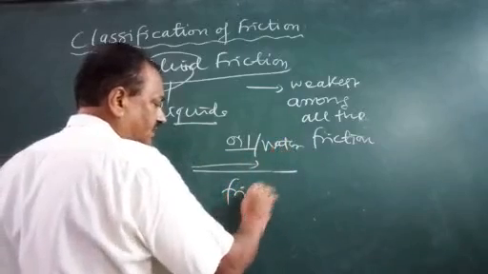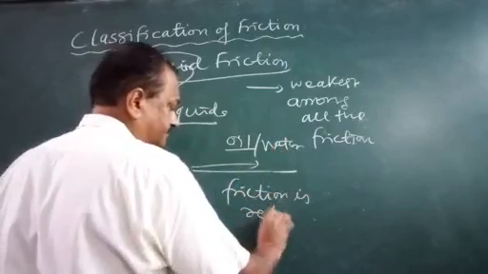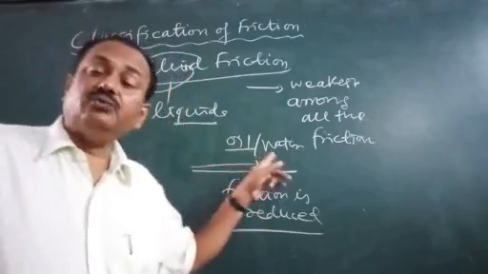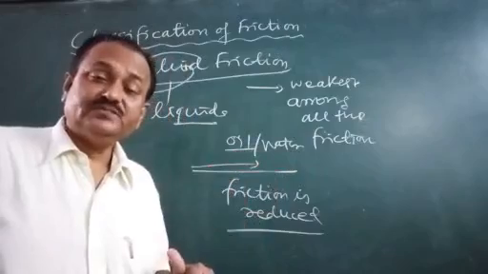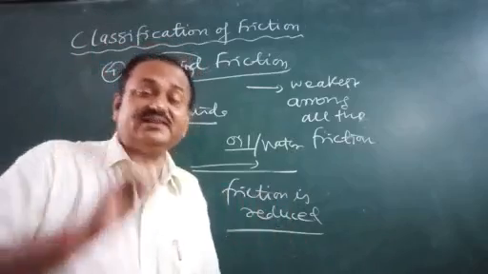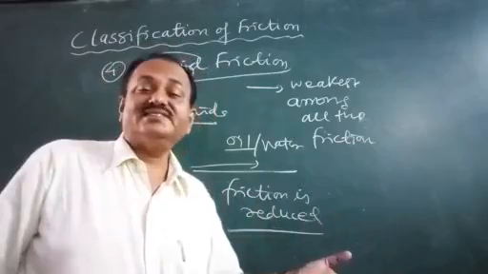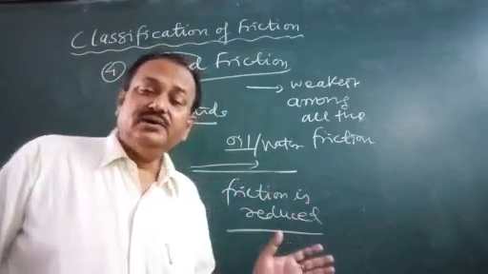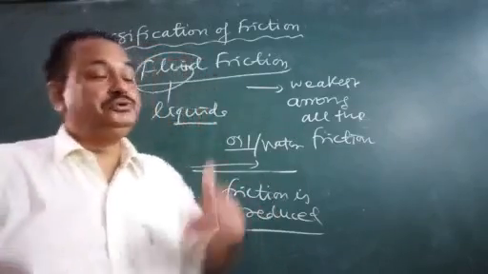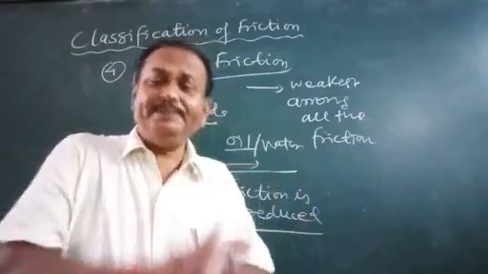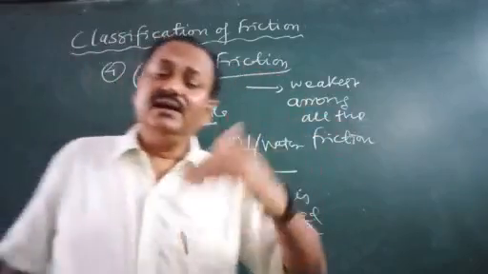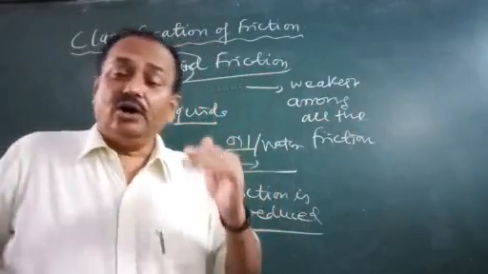Friction is reduced because oil or water makes a layer, and our body or our feet can resist less, and hence we slip down, we fall down very quickly. Similarly, if we use soap solution also, it is slippery. So basically, this fluid friction makes any object move very fast.